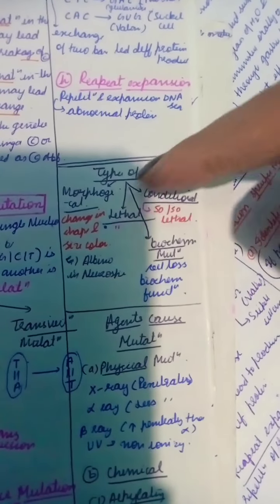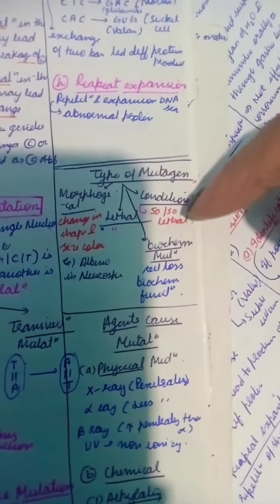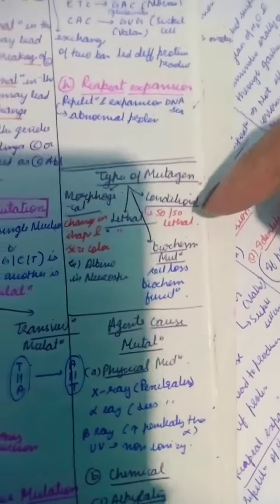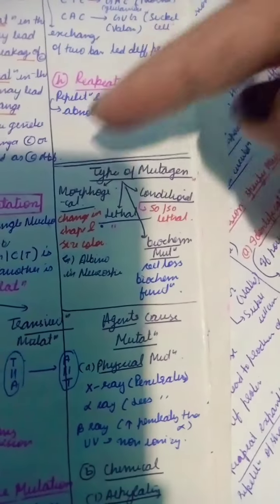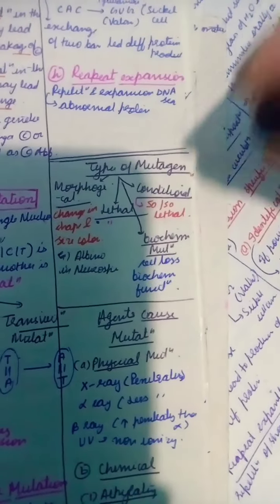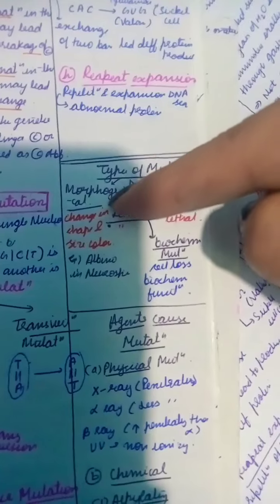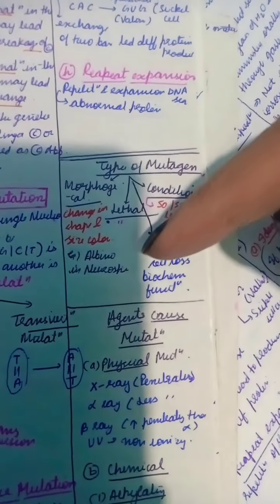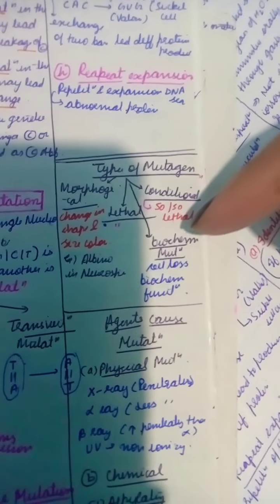Types of mutants are morphological, lethal, biochemical, and conditional lethal. In conditional lethal, there are 50-50 chances. In lethal, there is a 100% chance of lethality. In morphological, there is a change in shape and size, for example, albino in Neurospora. Biochemical means there is loss of biochemical functions.